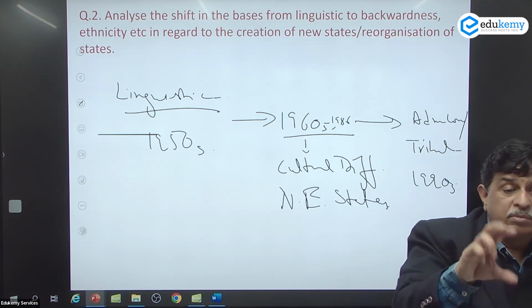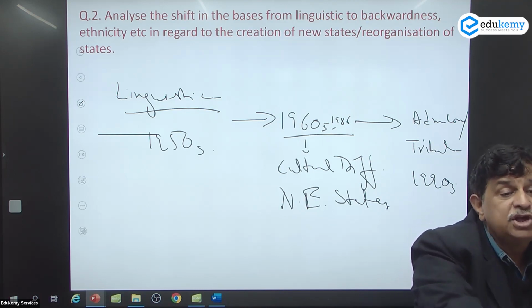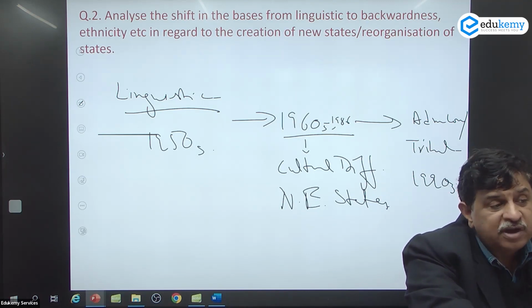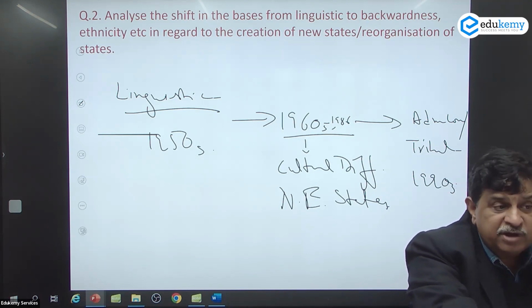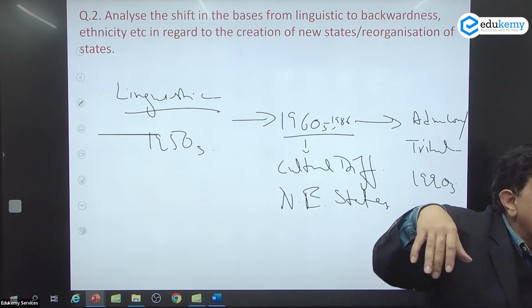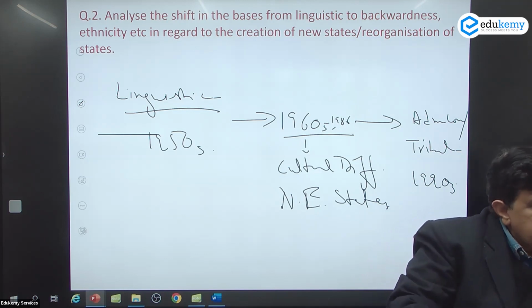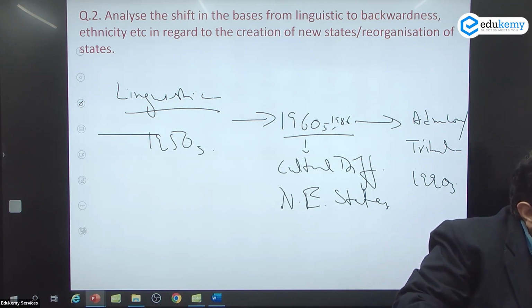Then we go to the second aspect, that this demand from linguistic changed to cultural aspects and other ethnic demands in northeastern. So Hindustan mein, in India, we have seen it different points. In southern states, linguistic basis. In northeastern states, cultural differences and ethnic basis. Right, sir?